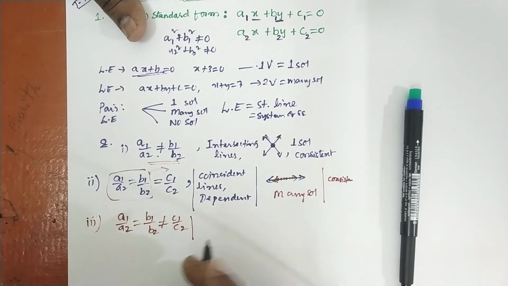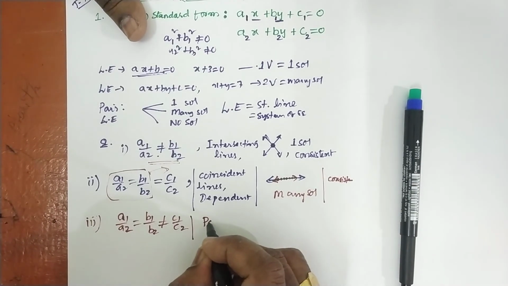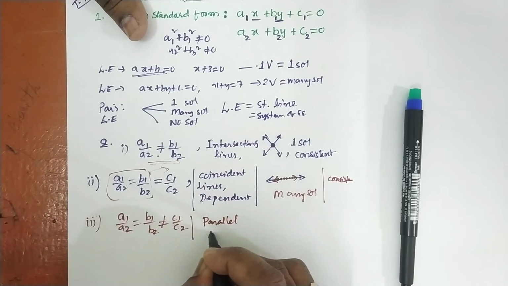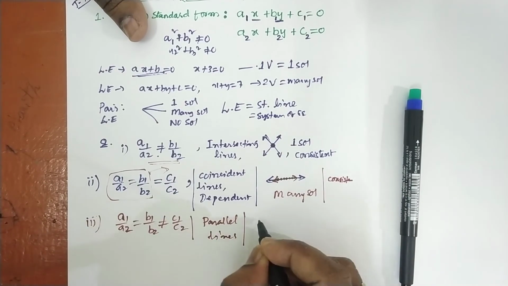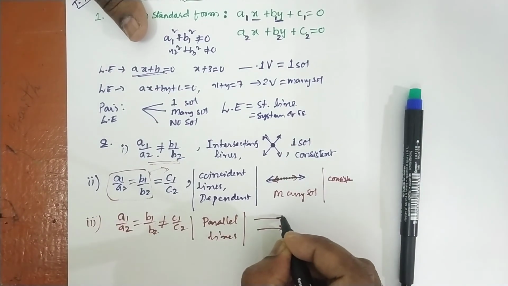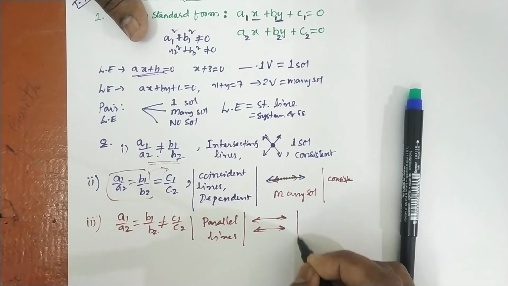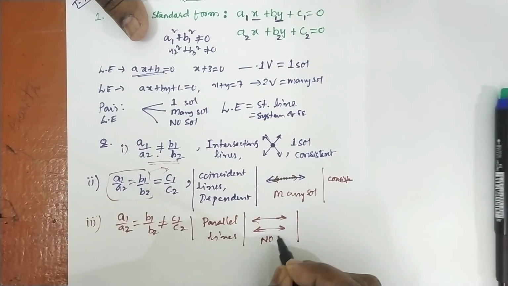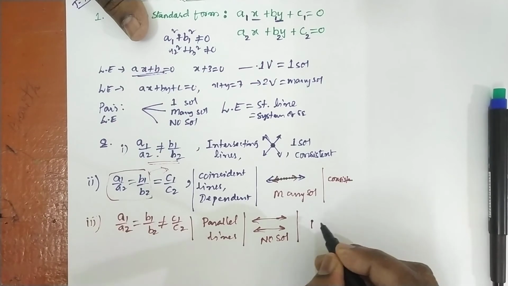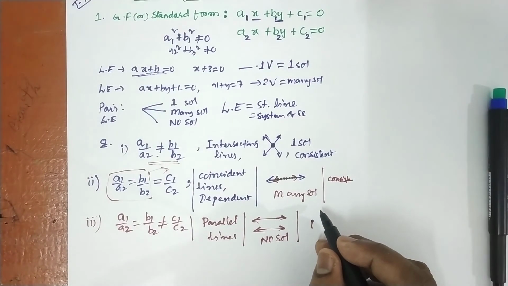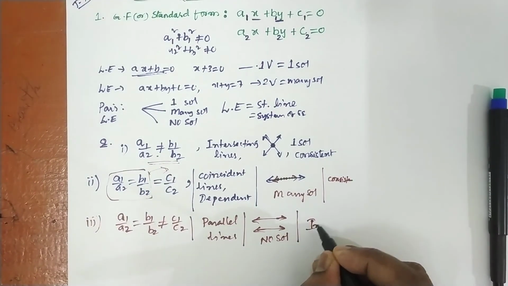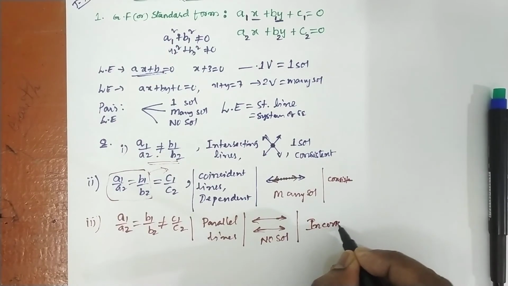When the last is not equal, these are called parallel lines. You get the graph like this: no touch, no contact, they won't intersect. So there is no solution, and these are called inconsistent.